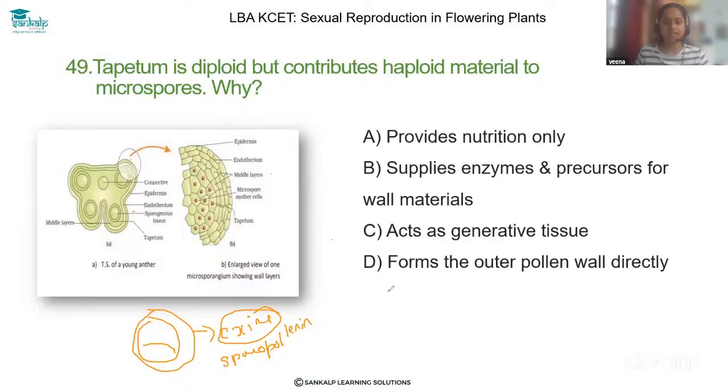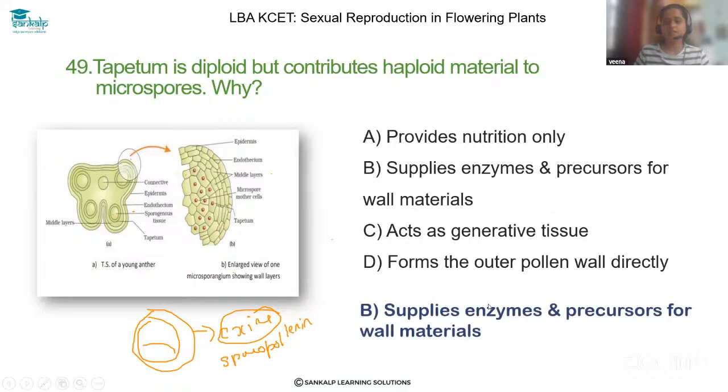So the correct answer is option B: it supplies enzymes and precursors for the wall material.